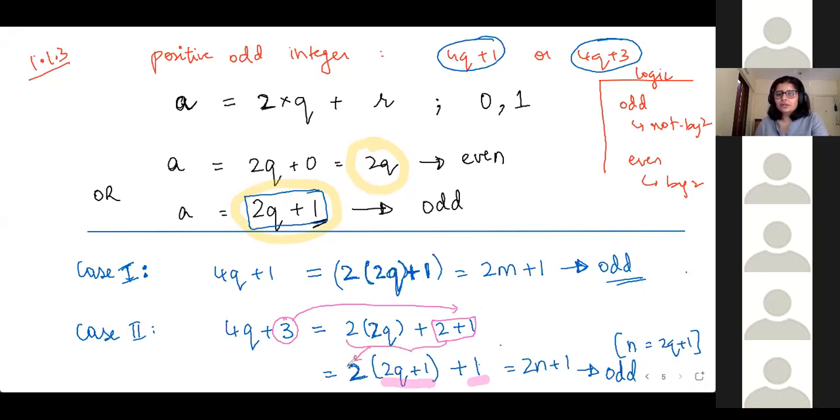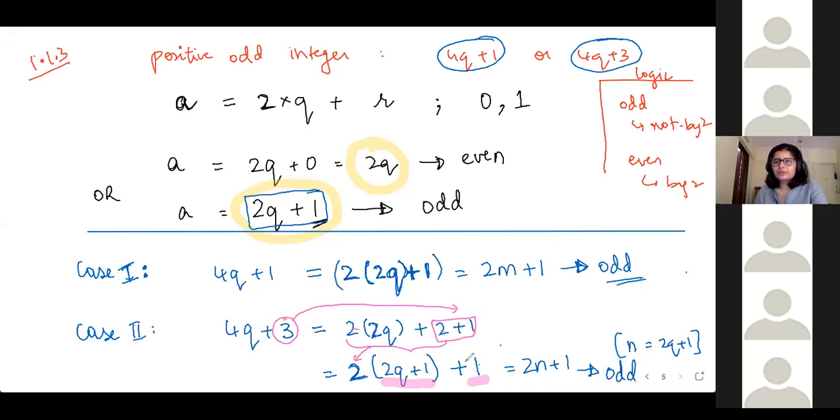So I got overall 2 into 2q plus 1. If you multiply this, I'm going to get this back, 4q plus 2 plus 1. Okay. So 2 into 2q plus 1 plus 1. So 2 into something plus 1. That's why it is odd.